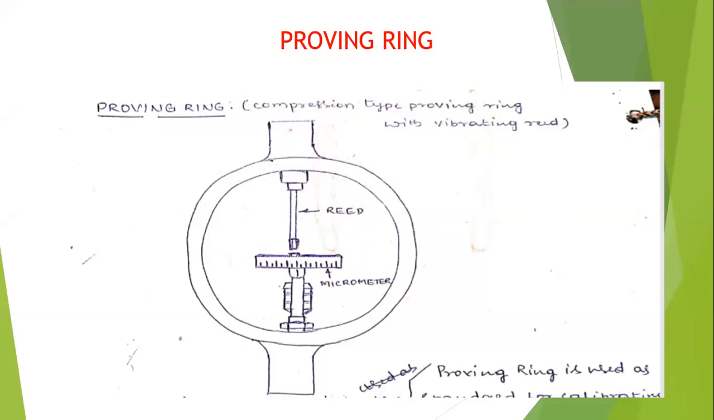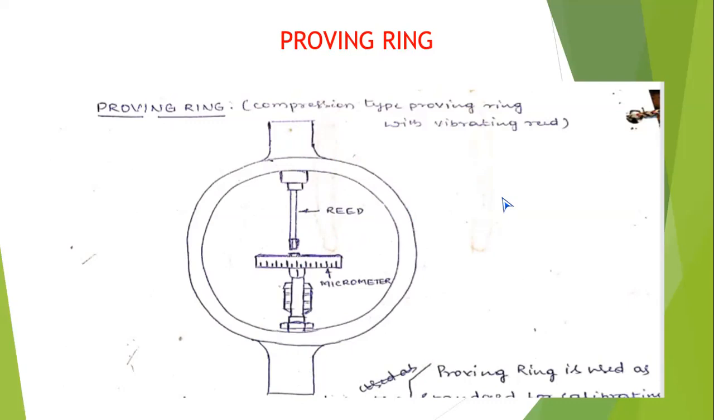Apply the load in intervals of 200, 400, 600 like that, or even you can apply a direct load of 1 ton or 2 ton, so that you can observe the deflection or oscillation of the reed by the application of the load on the proving ring. All of you observe here, there are two ends. You can say upper anvil, lower anvil. You can fix these two anvils to the upper and the lower jaws of the universal testing machine. This is the principle of operation of the proving ring.